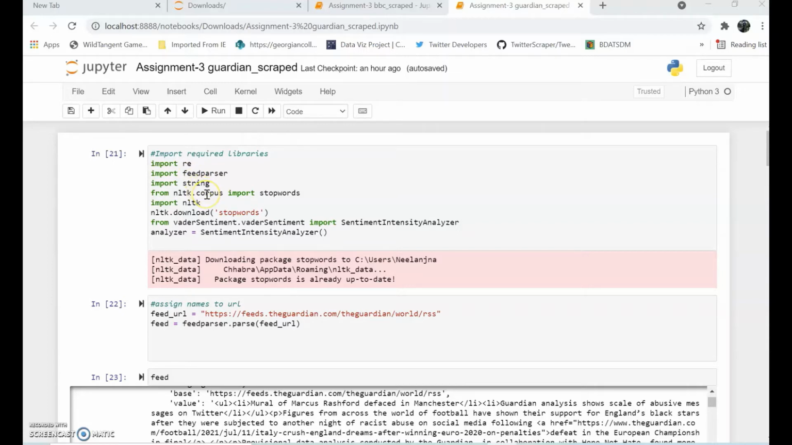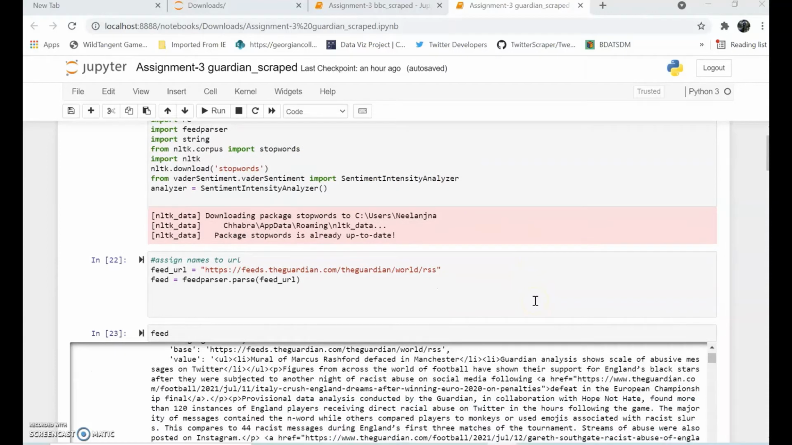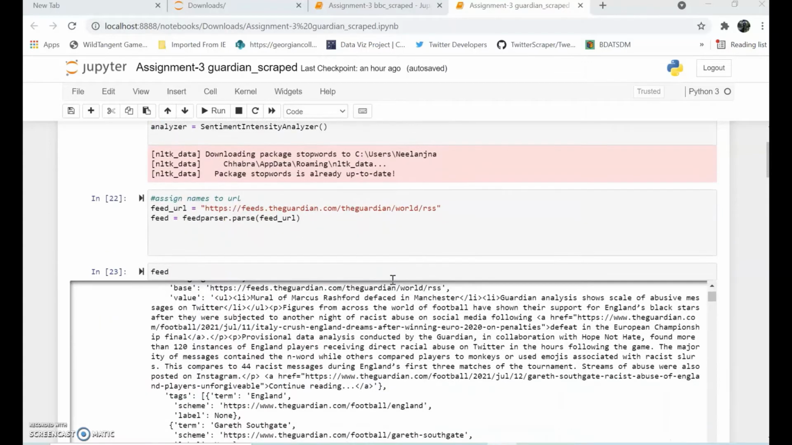Next is NLTK. NLTK stands for Natural Language Toolkit. It is a platform used for building programs for text analysis. Then we have stopwords. Stopwords is used to remove the unimportant words from the text which we are going to process. And then comes the most important library, that's the VADER sentiment analyzer, which we will be using for the sentiment analysis. Moving further, we are now assigning the name to the URL.